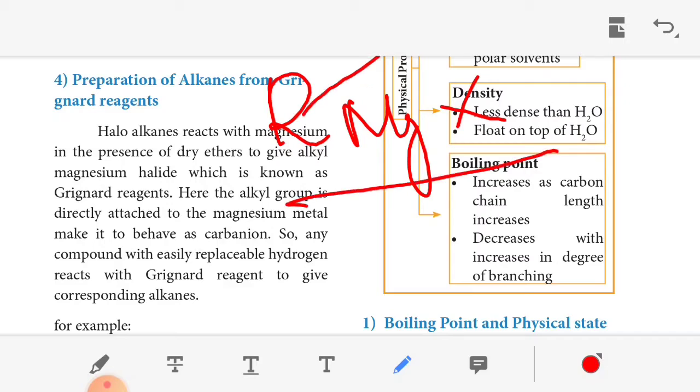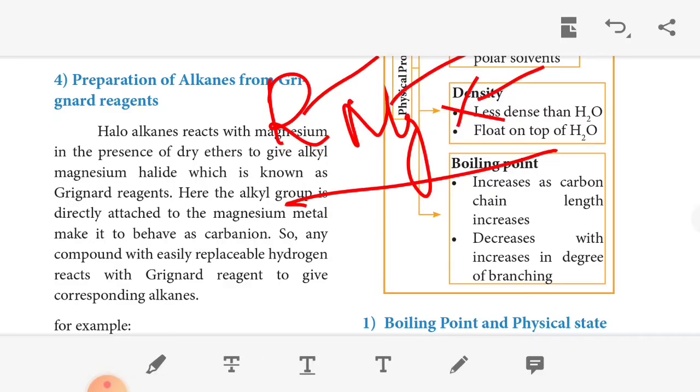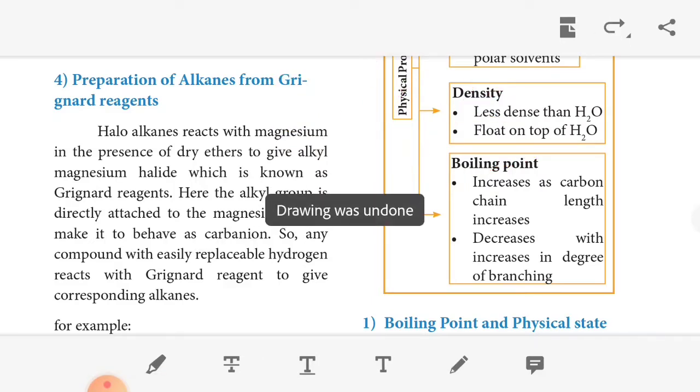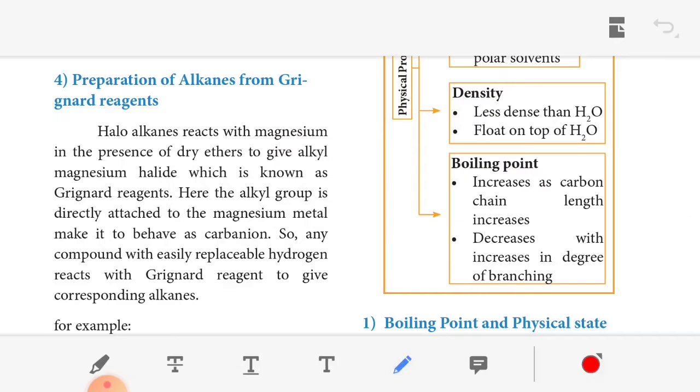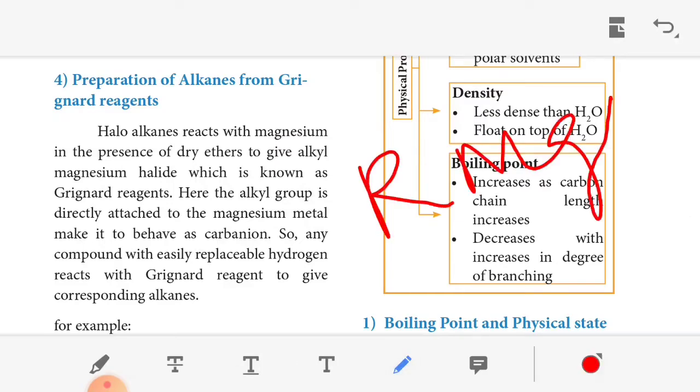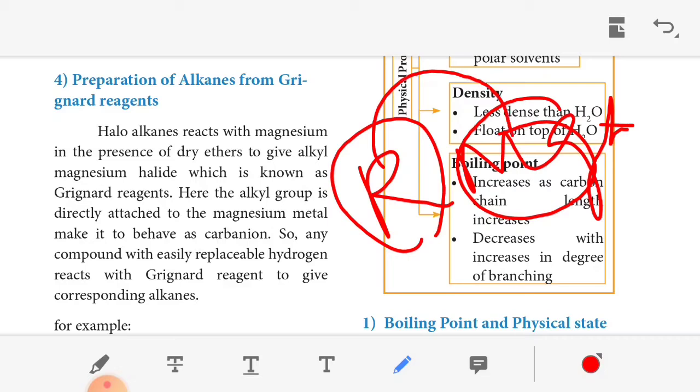R is an alkyl or aryl, Mg is magnesium, X is a halide, that is fluorine, chlorine, bromine, iodine. It is called a Grignard reagent. Haloalkanes react with magnesium in the presence of dry ether to give alkyl magnesium halide, which is known as a Grignard reagent. Here the alkyl group, that is R, is directly attached to the magnesium metal. So in RMgX, the Mg is directly attached to the alkyl group.